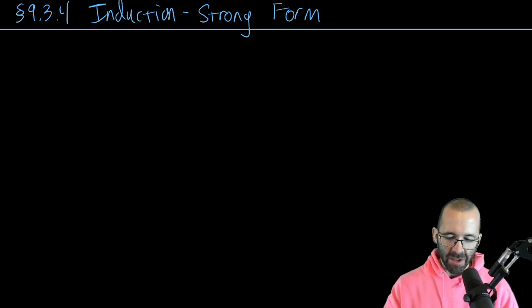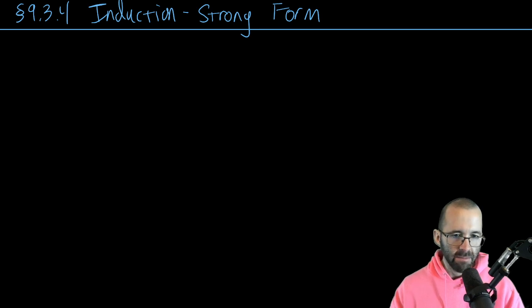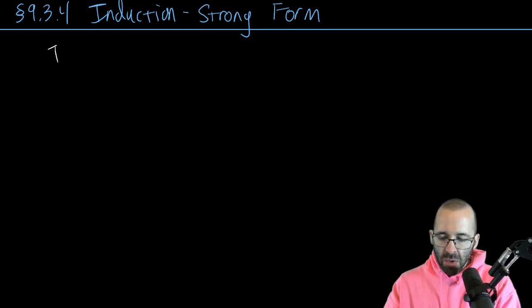Welcome to strong form induction. So this is going to be very similar to weak form induction. The whole structure is the same. We prove it for a base case, we make an induction hypothesis, and we try to say, can we prove it for the next one? The only difference is the induction hypothesis, right?